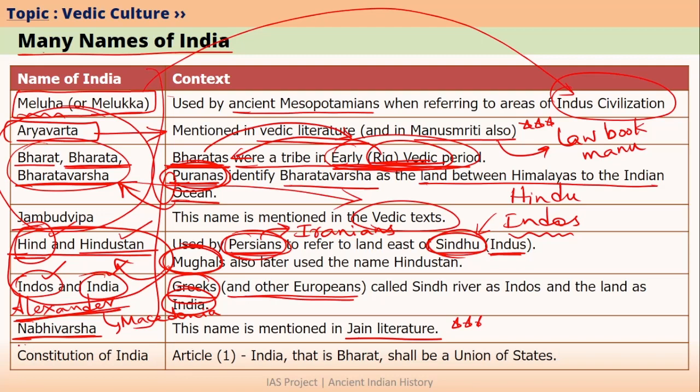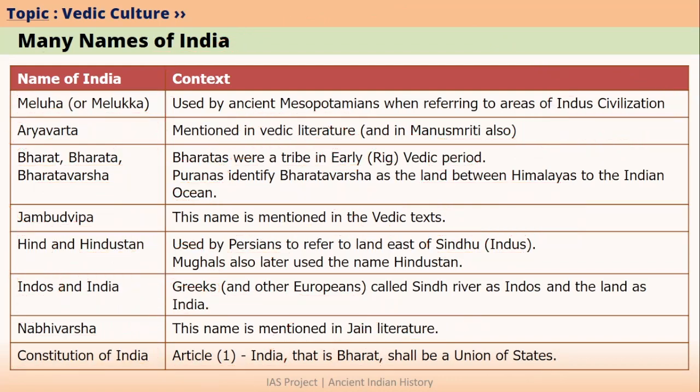However, the official name for India will only come from Constitution of India. Particularly, if we talk about Article 1 of Indian Constitution, then Article 1 says that India, that is Bharat, shall be the union of states. So in Constitution of India, we have two names for India. One is India and the other is Bharat. So this is about the different names that are used for India.